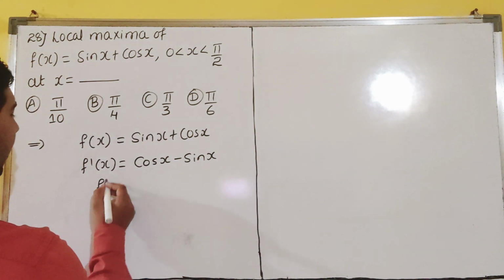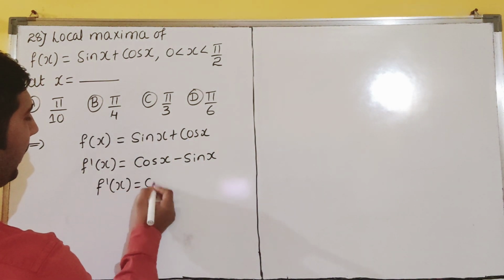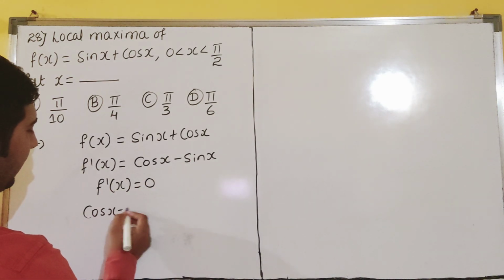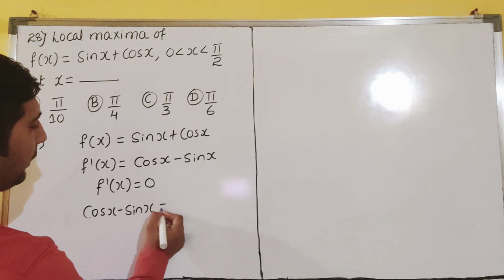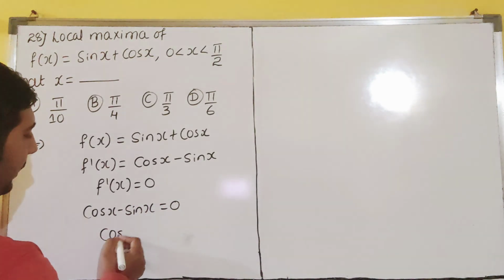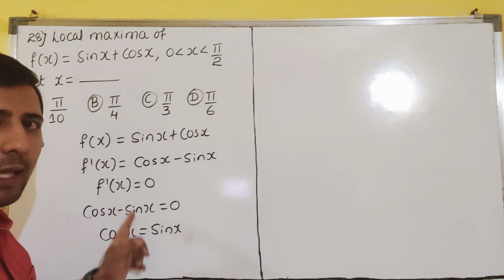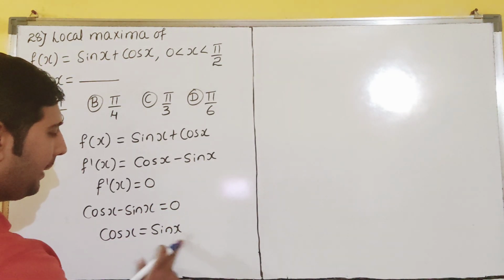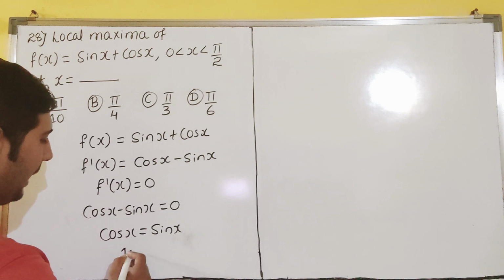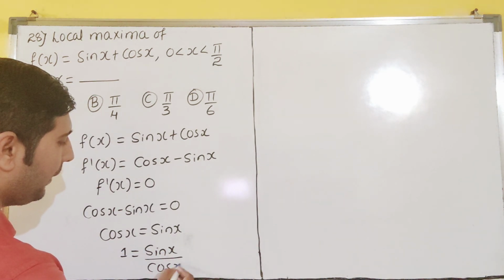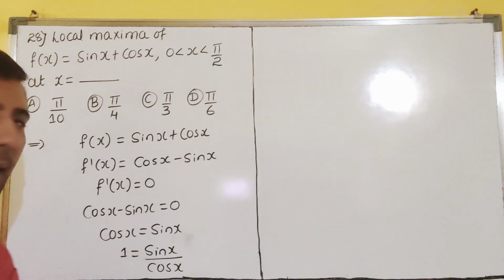So next step what will we do? f dash of x equal to 0 we will make. What is f dash of x now? Cos x minus sin x equal to 0. So minus sin x you take to that side. It will become plus sin x. I am sending it to the RHS, it will become plus sin x. So here 1 is equal to sin x by cos x, I can write. Will you agree, everyone?